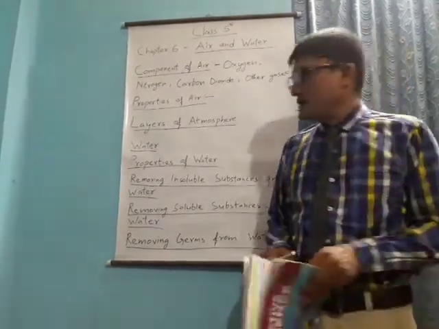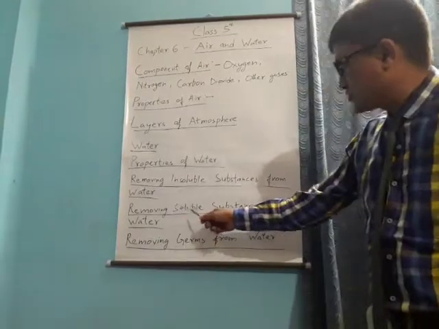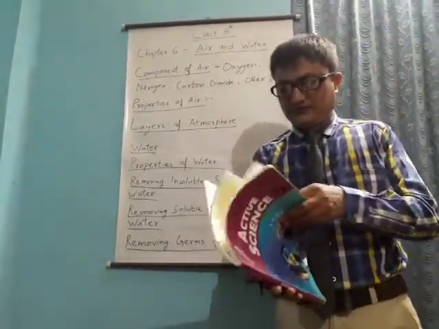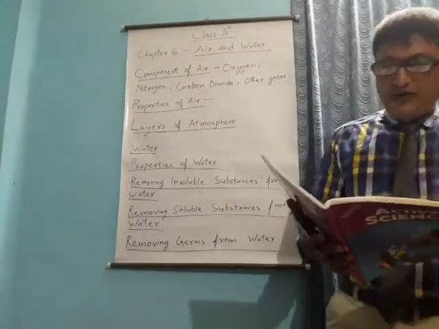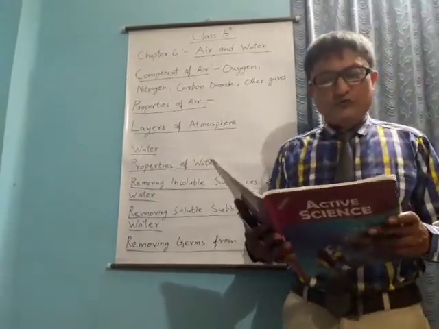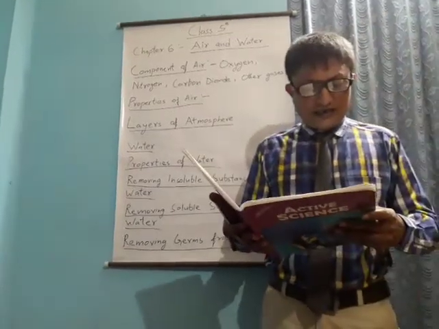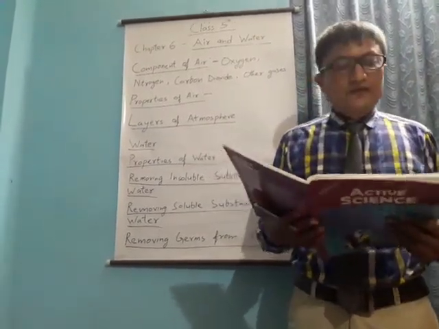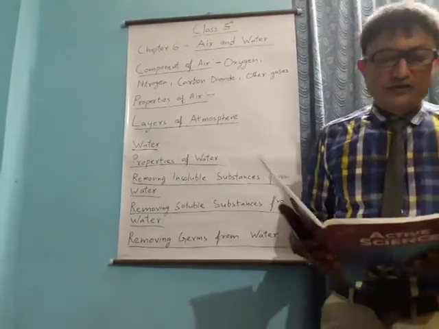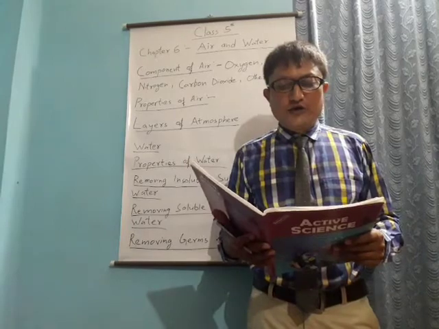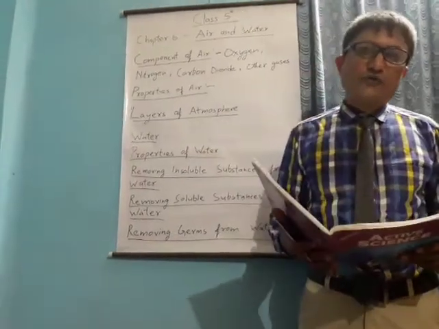Okay, our next point is removing soluble substances from water. We have two examples of this. One is evaporation and second is distillation. Evaporation. What is evaporation? The process of converting a liquid to vapor is called evaporation.